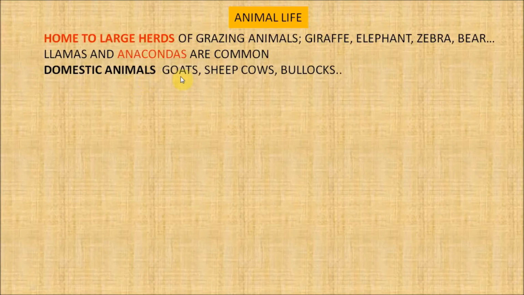Domestic animals such as goats, sheep, cows, bullocks, horses, and donkeys are found in large numbers because of the extensive meadows and pastures.